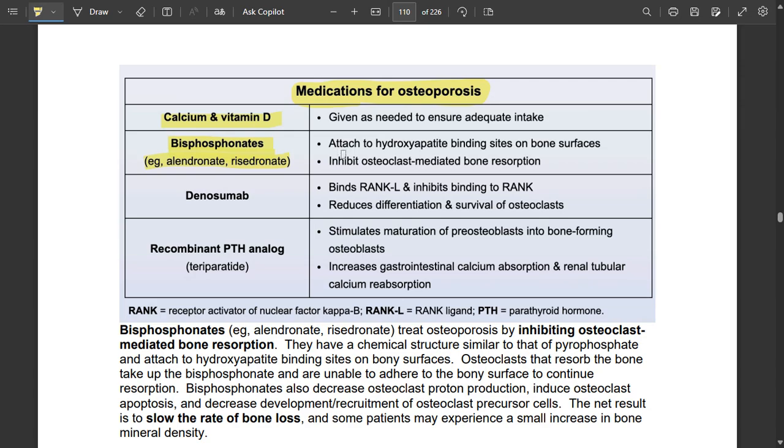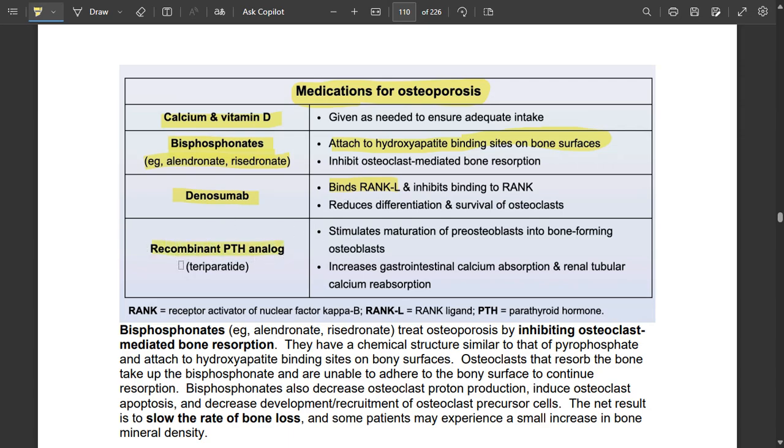Bisphosphonates attach to the hydroxyapatite binding site on the bone surface and inhibit osteoclast-mediated bone resorption. Denosumab is a monoclonal antibody that binds to RANK ligand and inhibits its binding to RANK. RANK ligand is present on the surface of osteoblasts. So denosumab binds to the RANK ligand and inhibits the activation of osteoclasts.